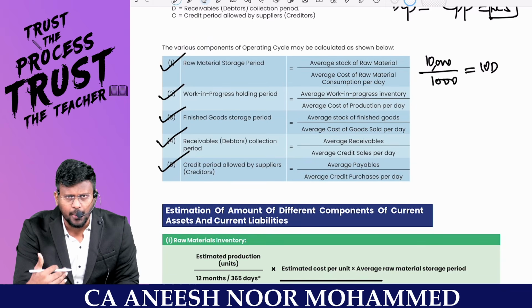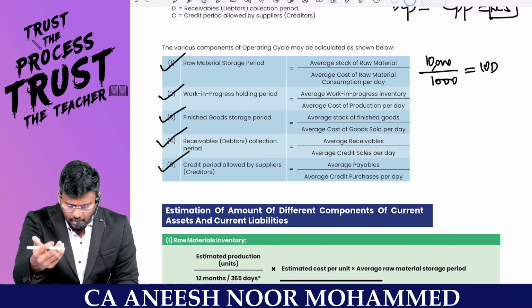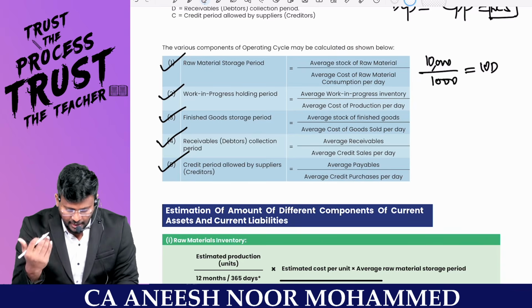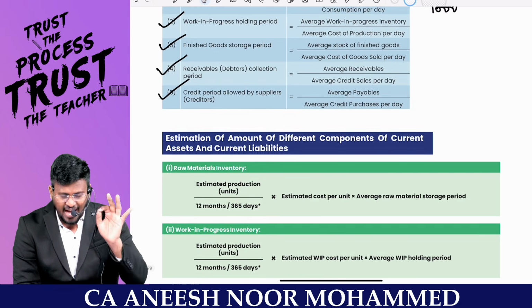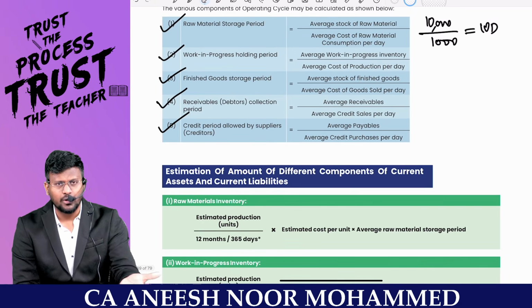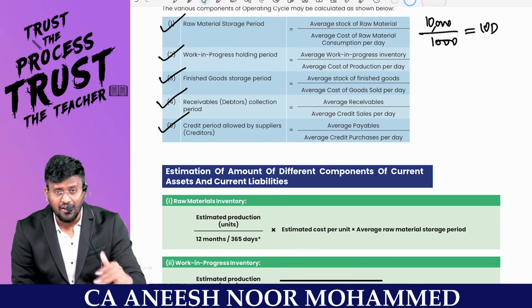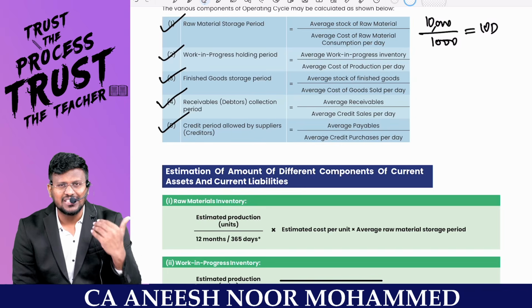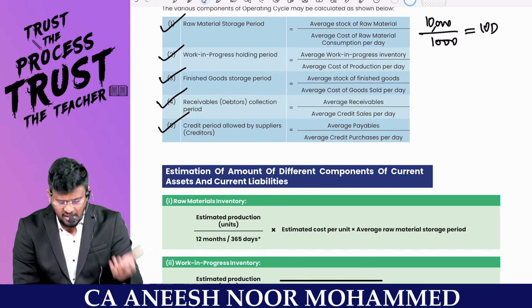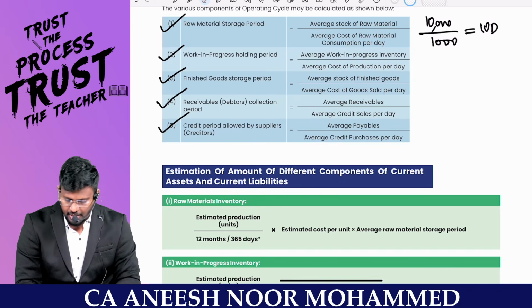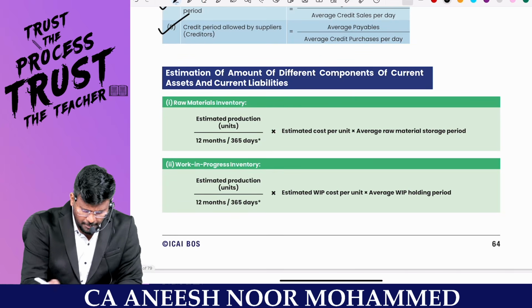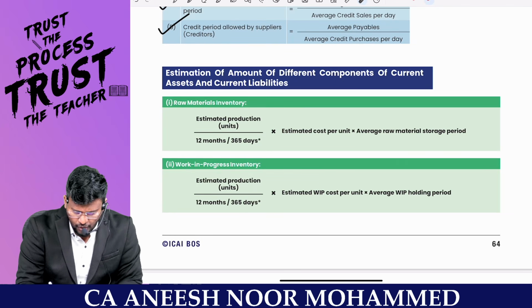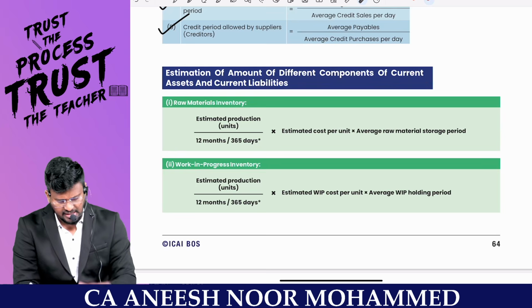Tell me for WIP, average WIP inventory divided by average cost per day. Then tell me for finished goods, man, average stock of finished goods divided by average COGS per day. Tell me for, sir, debtors collection period, average receivable divided by average credit sales per day. Tell me for creditors, average payable divided by, my dear lovable students, average credit purchases per day. Sir, simple, my dear lovable students, estimation of amount of different components of current assets and current liabilities.